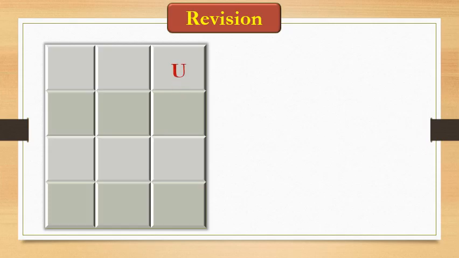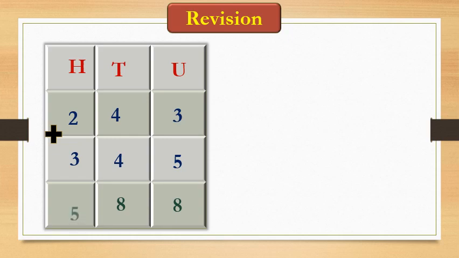Revision sum is there. Now, units, tens and hundreds places you know, and a sum is given here. Now see, 3 plus 5, and you know that we start from the unit place. Correct? 3 plus 5 is 8, 4 plus 4 is 8 and 2 plus 3 is 5.